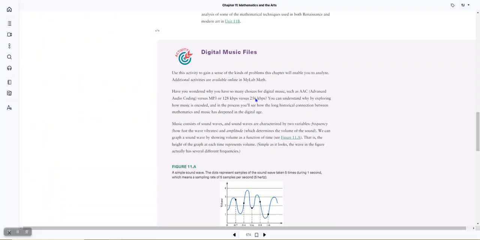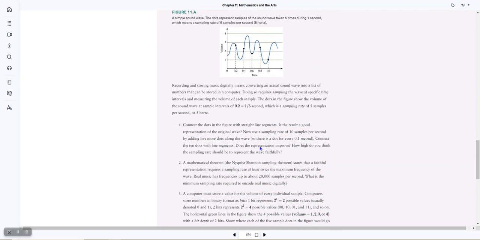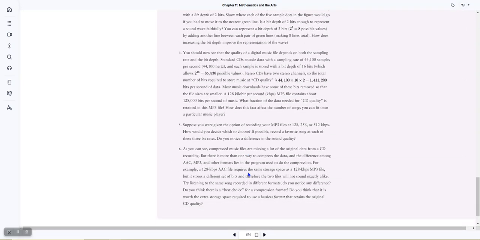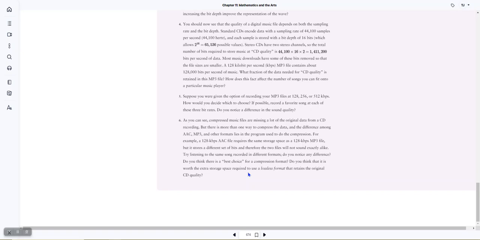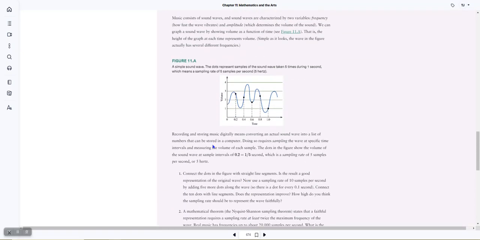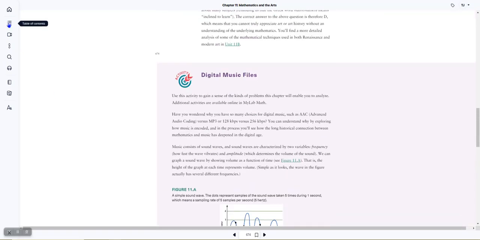So they'll all be in this pink style. And then you'll have questions associated with it. And you'll need to complete each of these questions. There's 6 questions on this one. If I wanted to do the chapter 1 project,